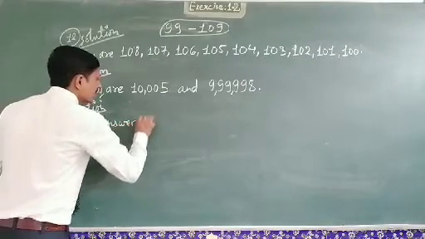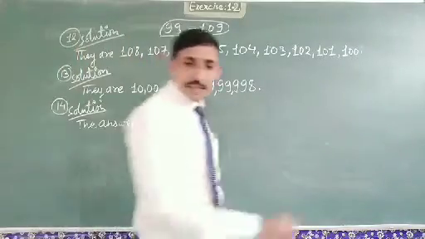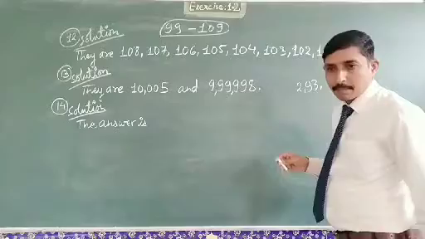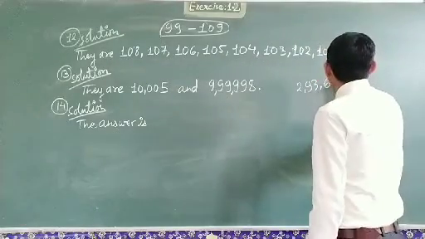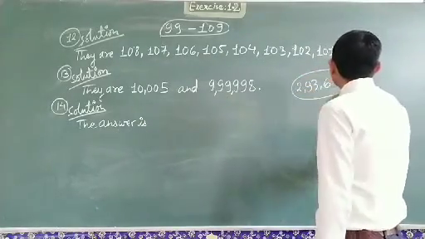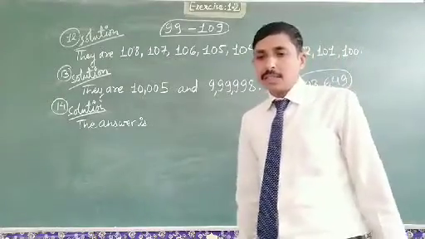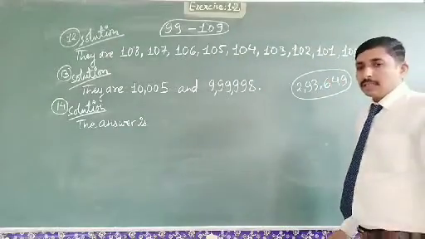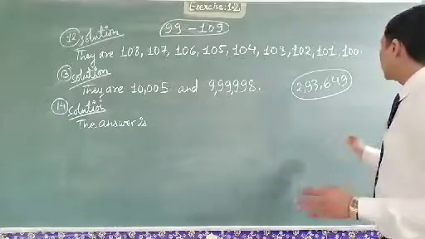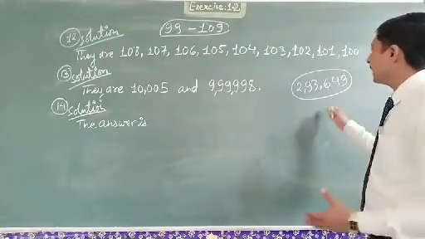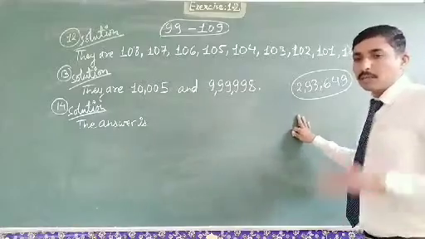The given number is 2,93,649. What we have to do? We have to arrange the digits in that way in which we get the smallest number possible.